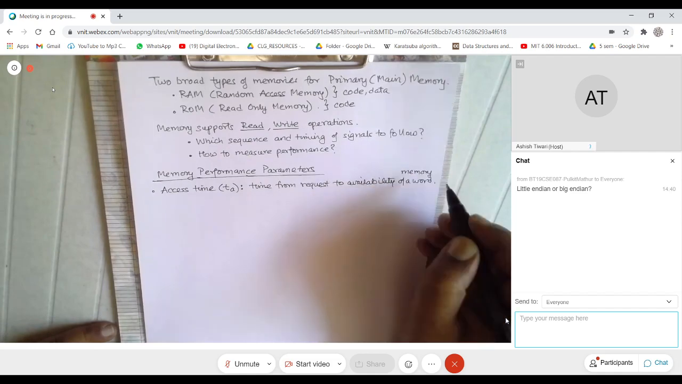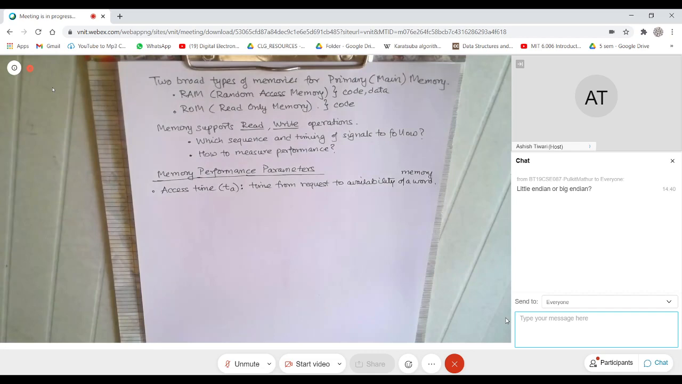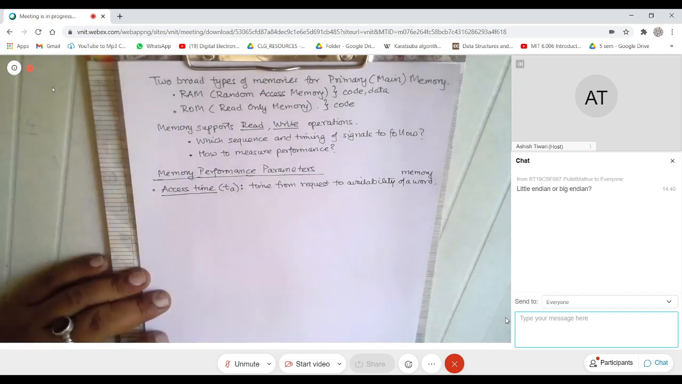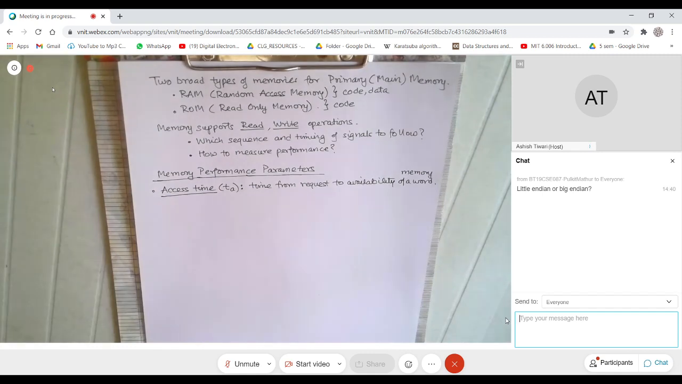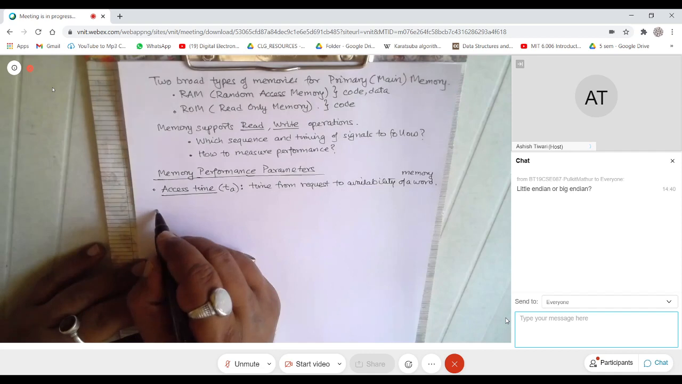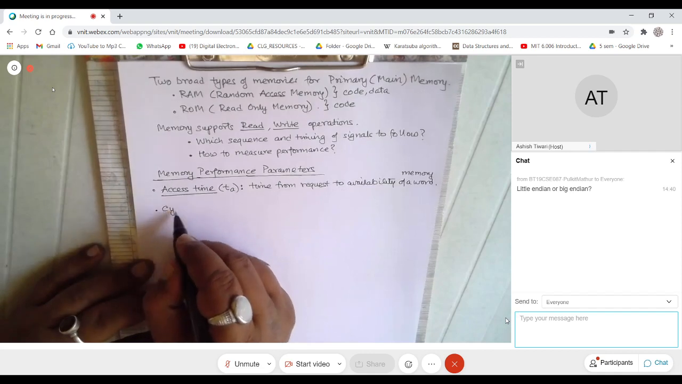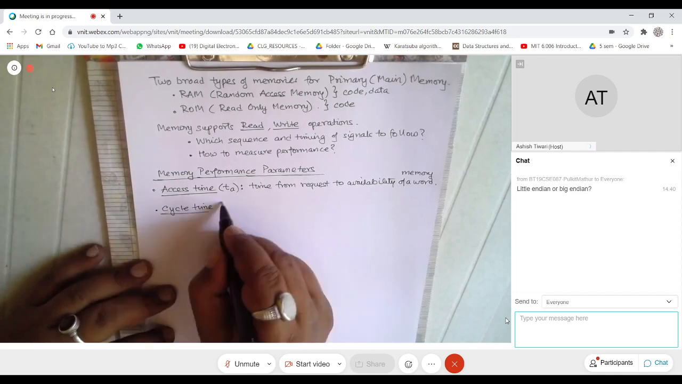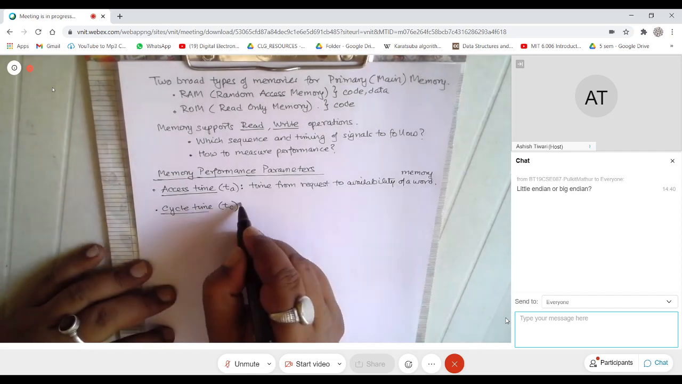So what am I saying? Say the CPU has requested one memory word. From the time it puts a request to the time that you get the word, that is called access time. There is something called cycle time also, denoted as TC.